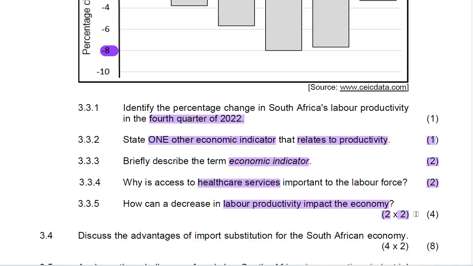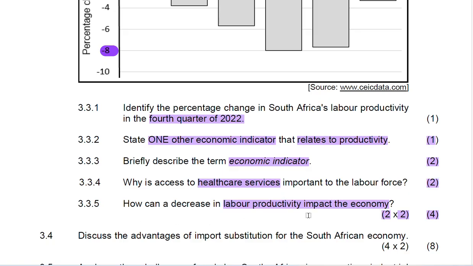So this helps you to guide you in terms of how you are going to earn the marks. If the question said 2 times 2, you need to provide 2 reasons and you will be able to get yourself 4 marks. However, if you're explaining and you're given 2, it means you are required to only provide 1 explanation, 1 point, or 1 reasoning.